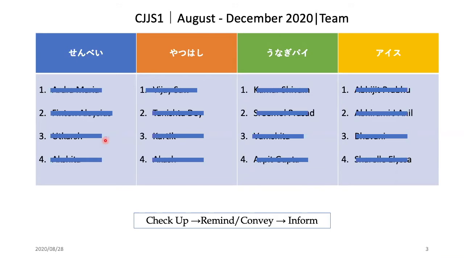So this reduces the communication gaps, because teams are supposed to communicate and check up with each of their classmates, both within the team and across teams as well. And fourth, the larger point is that it enables peer learning and collaboration, which will probably help them in the long run, since lifelong education is an important part of most of our lives. So this is how the team is built.